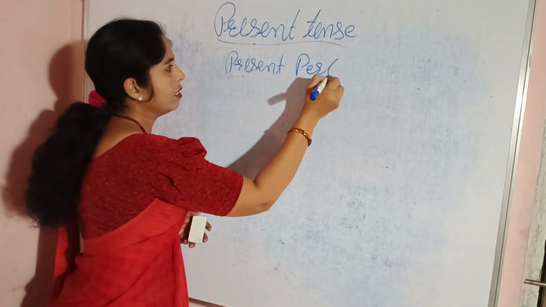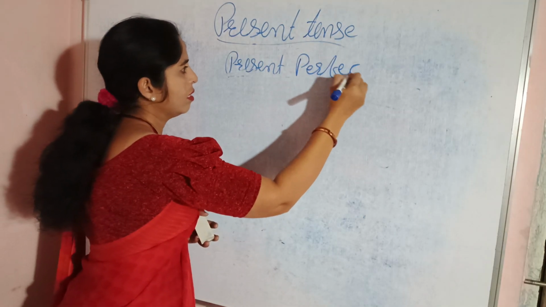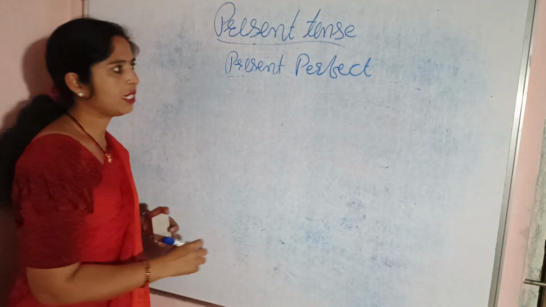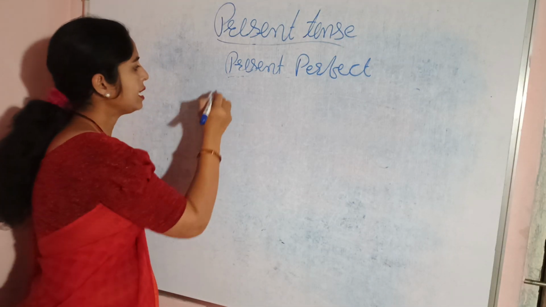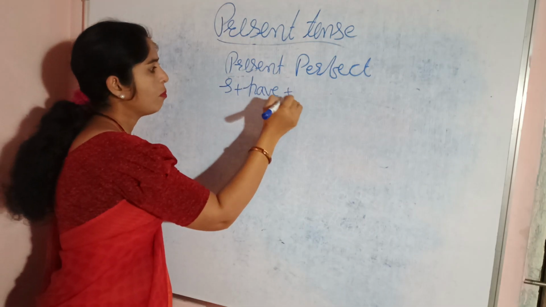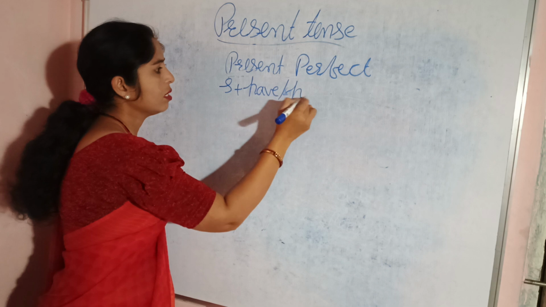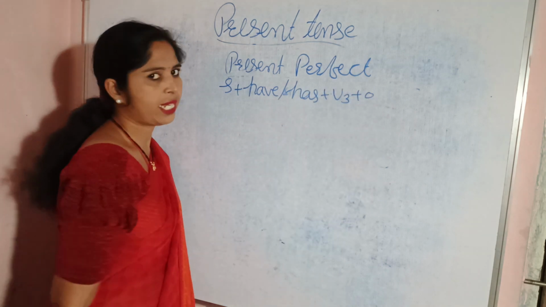Present perfect tense. Now the formula of the present perfect tense is subject plus have or has plus V3 plus object.